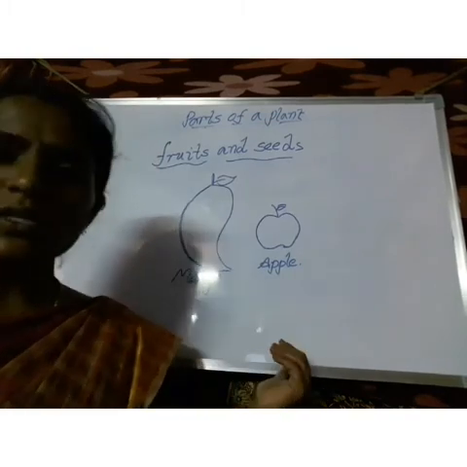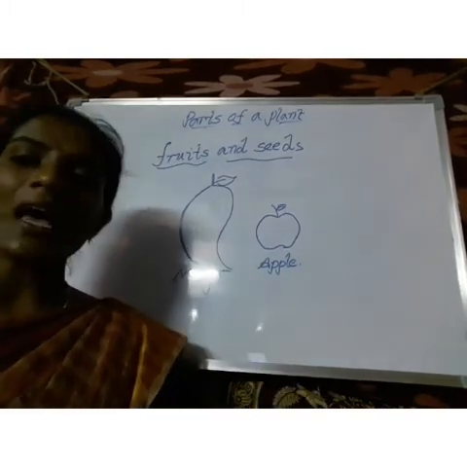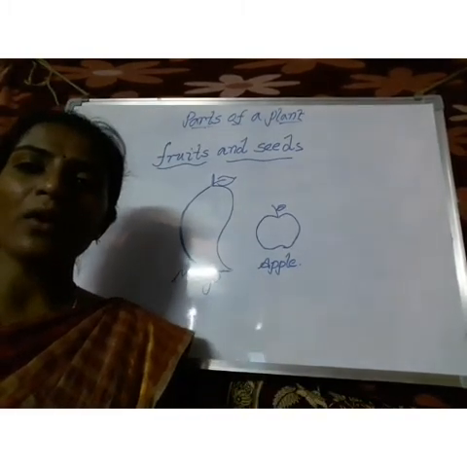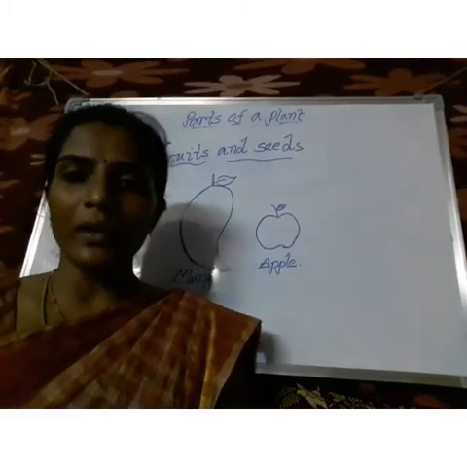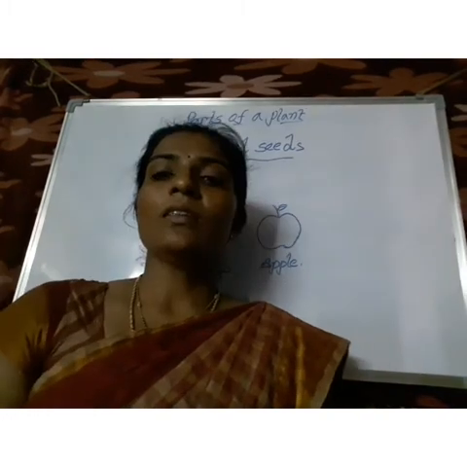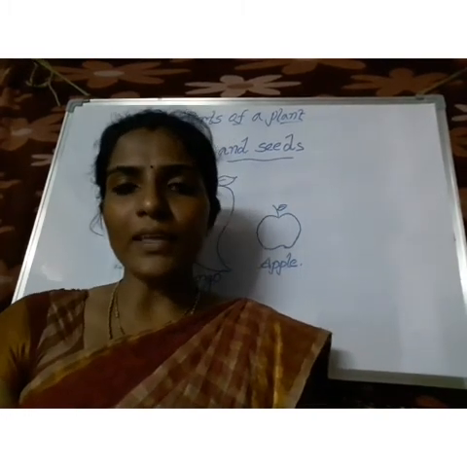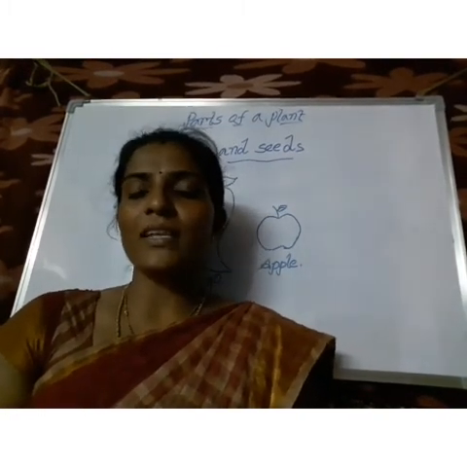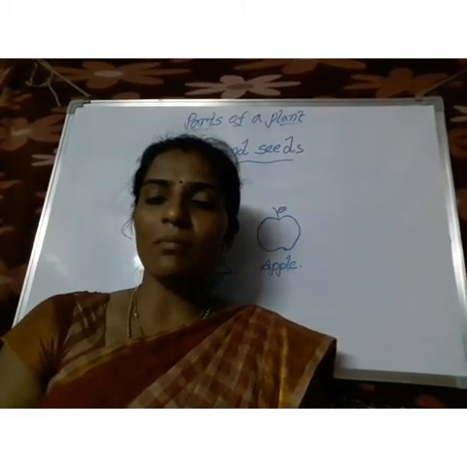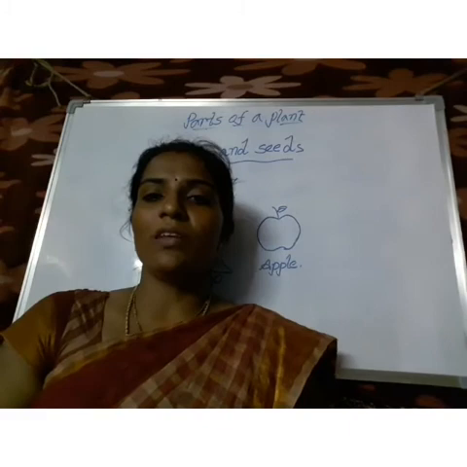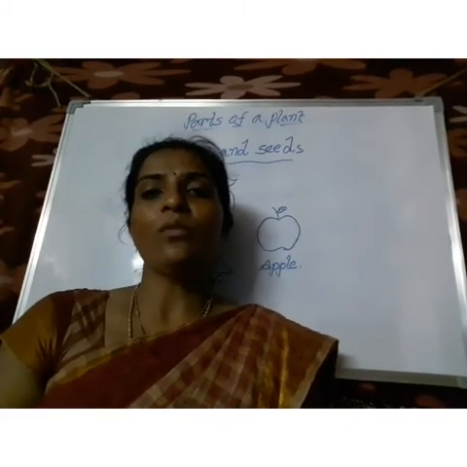And what is the use of seeds? The seeds help in reproduction. The seeds play an important role in reproduction. Sometimes we can eat the seeds, like pomegranate seeds, and sometimes we throw the seeds away, for example the mango seed. Anyway, these seeds need water.